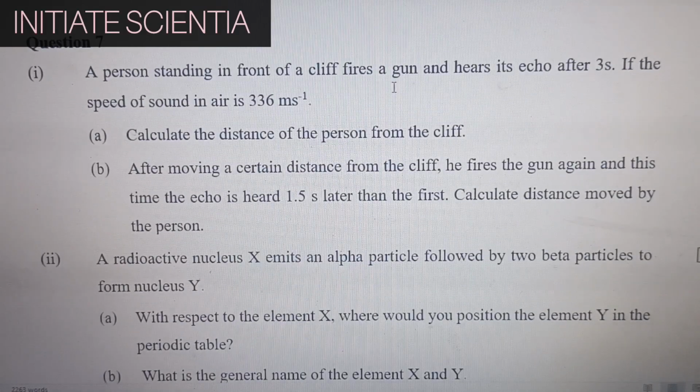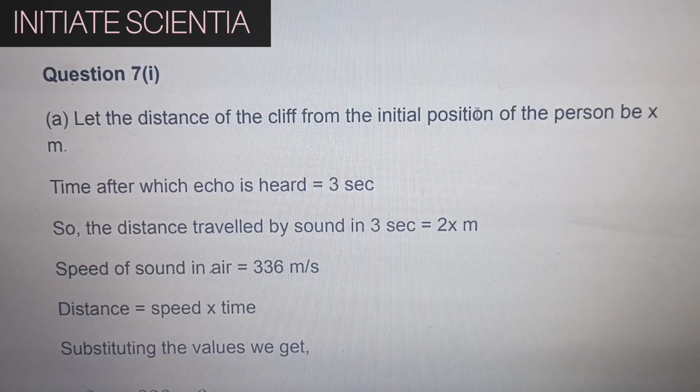A person standing in front of a cliff fires a gun and hears its echo after 3 seconds. If the speed of sound in air is 336 meter per second, calculate the distance of the person from the cliff. Let the distance of the cliff from the initial position of the person be x. Time after which the echo is heard is 3 seconds. So the distance traveled by the sound in 3 seconds is 2 into x.